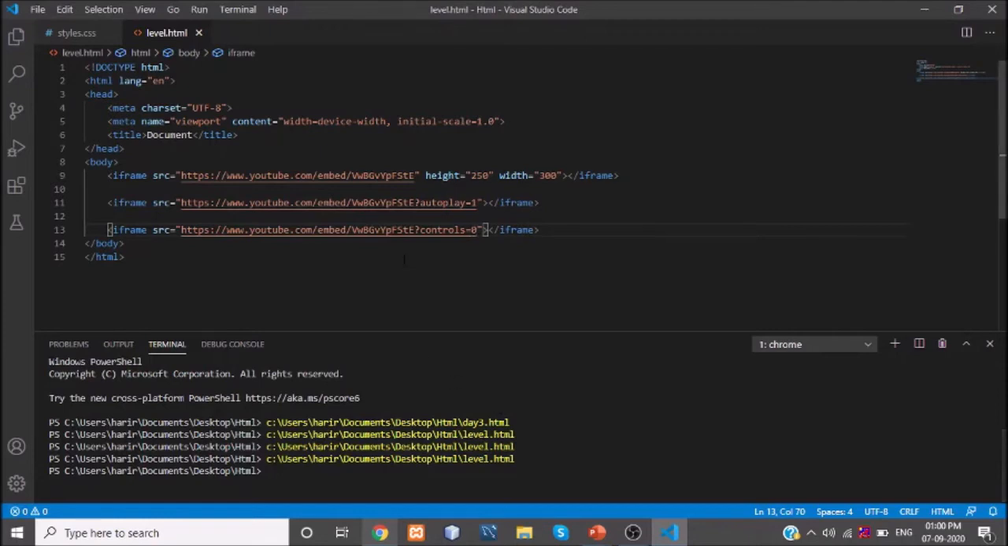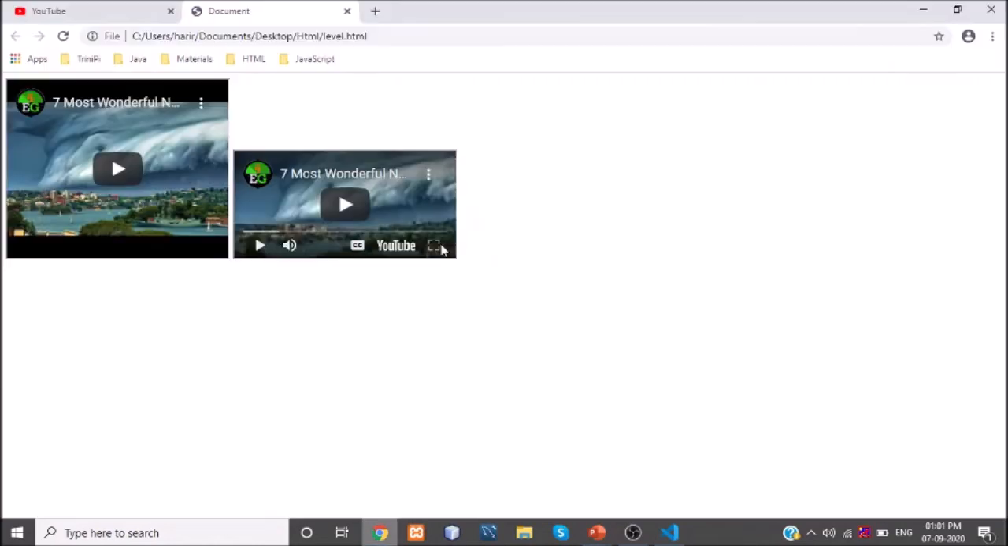What is my ultimate goal here? I just want to remove whatever controls I have in the YouTube player. By default it will show all the controls of the YouTube player. But if you don't want the controls in the YouTube video we are displaying, after the ID give the question mark, and after the question mark say controls equal to 0. Now I am saving this file and running it.